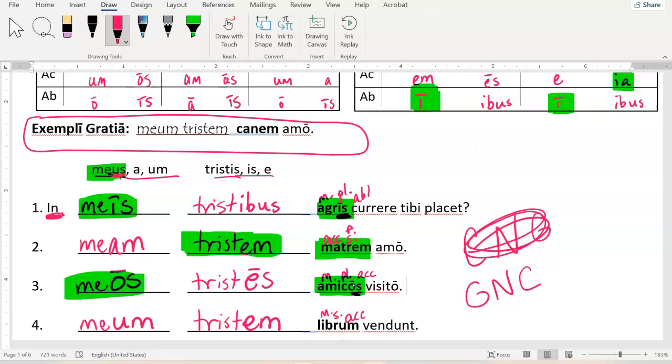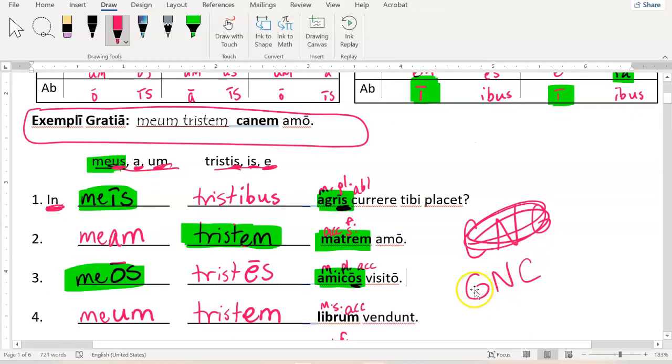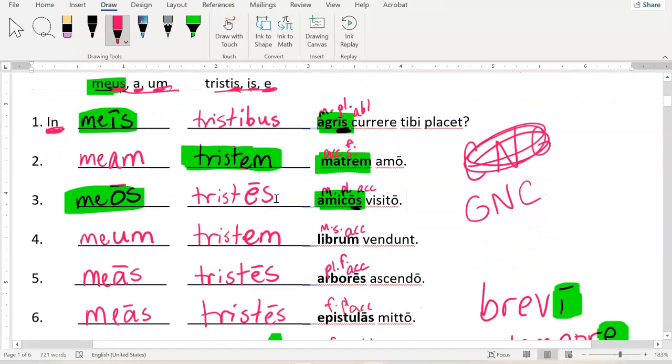So I start with a masculine us, a feminine or a neuter a, or a masculine is, a feminine is, or a neuter e, and then I make it the appropriate case, right? Ablative is, accusative plural os, right? Just depending on whether I'm using an us a adjective or an is adjective. I always start with the gender of the noun, the number, and the case of the noun, and the adjective won't necessarily look like it, but as long as it's the same gender, number, and case, I am good to go.